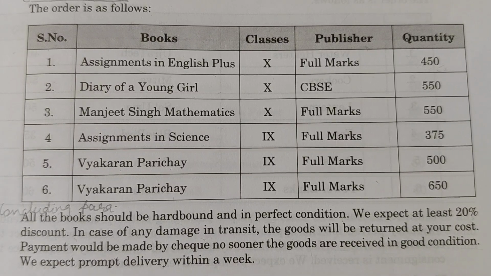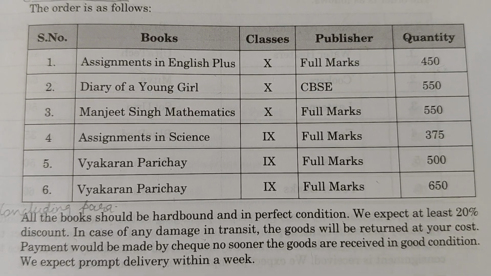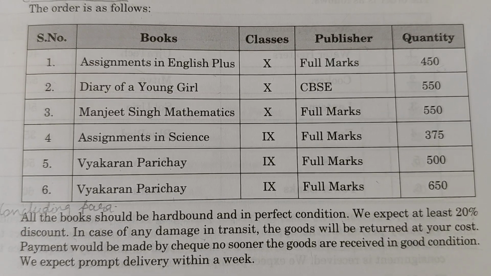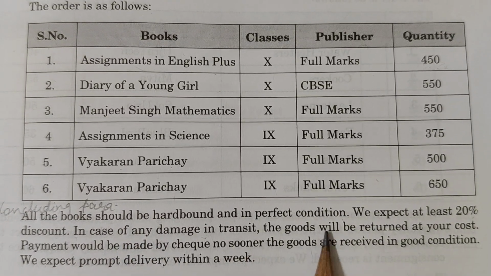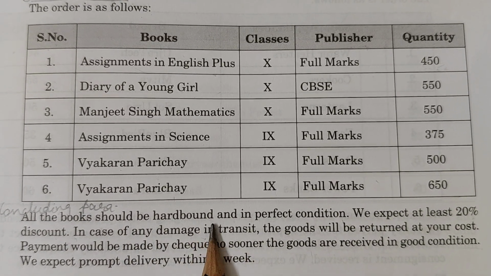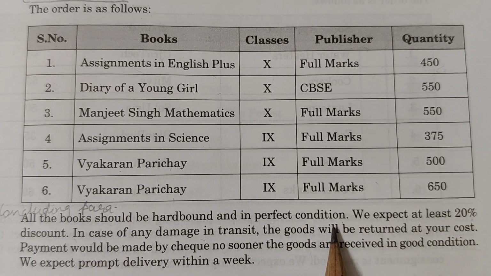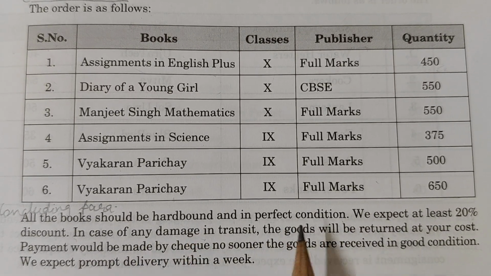Okay, so this paragraph I would advise you to learn it. Okay, if you can learn, nothing can be better than that. Okay, why? Because I would say 90% of the language or lines of this paragraph will be the same, no matter what your question is.